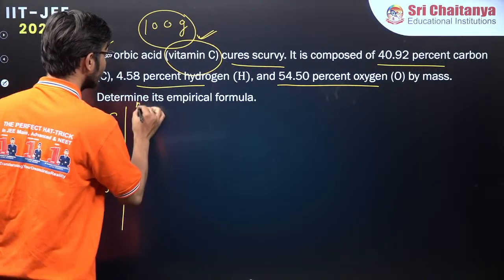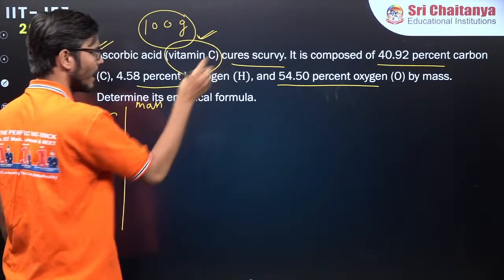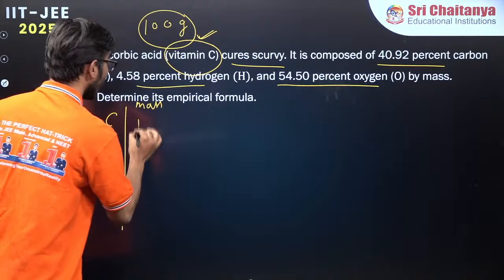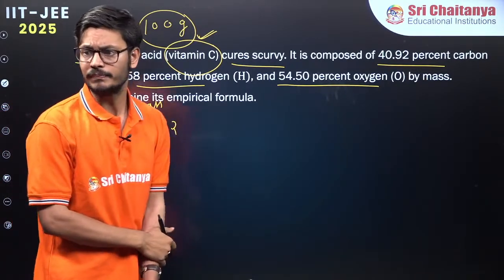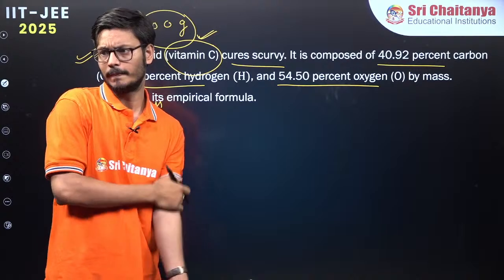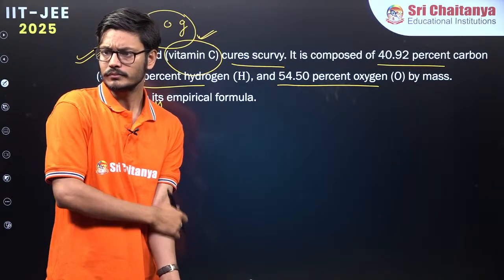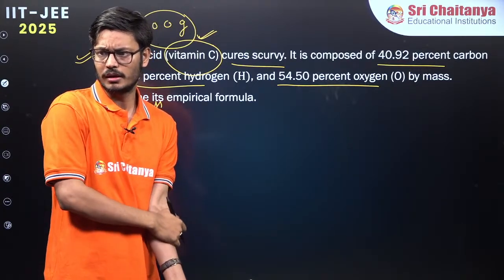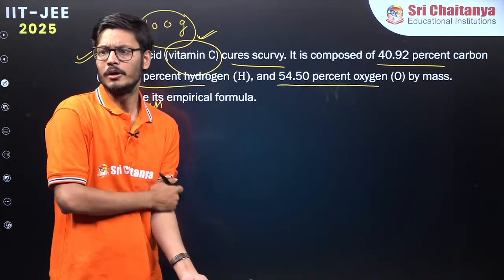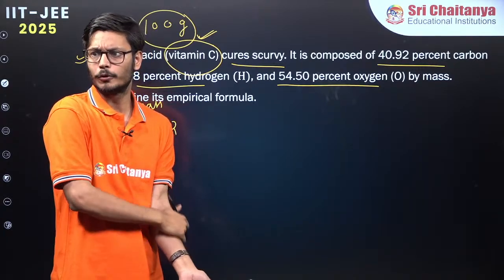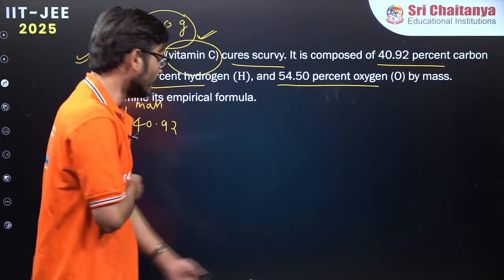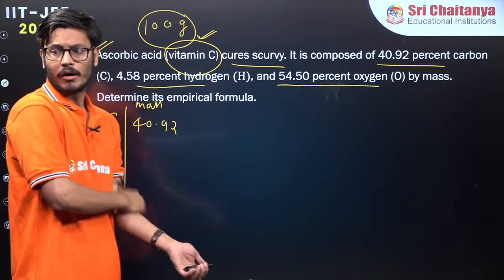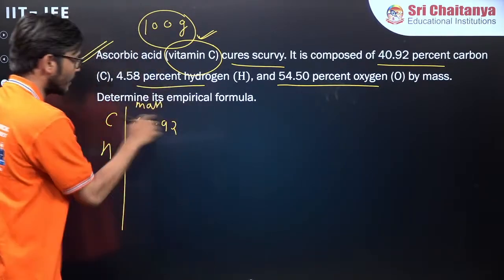So what is the mass we are having? Mass we are having is, for carbon we are having 40.92. The percentage composition will actually become mass, right? C3H4O3. Okay. Jasnavi has the C3H4O3. Okay. So most of you are getting C3H4O3. Anybody else? Let's see. Okay. So let's check. So carbon this much.